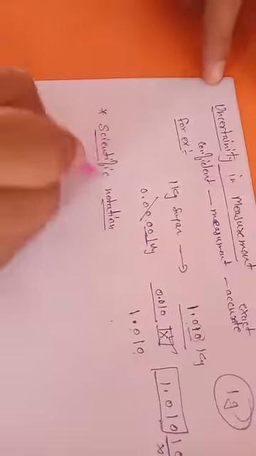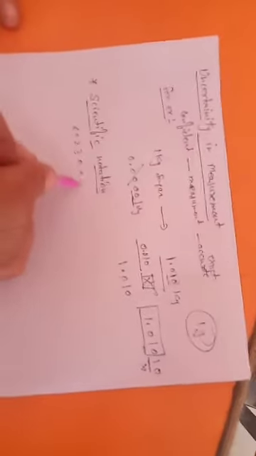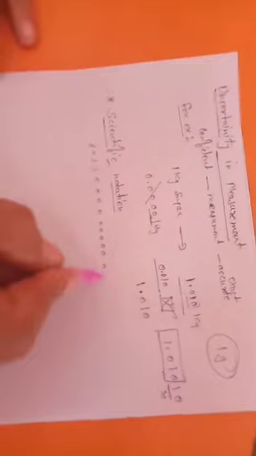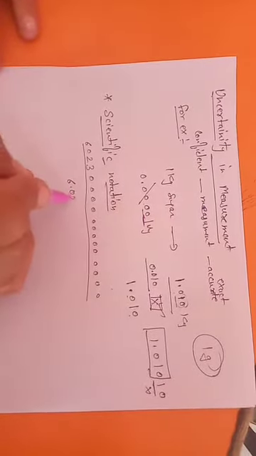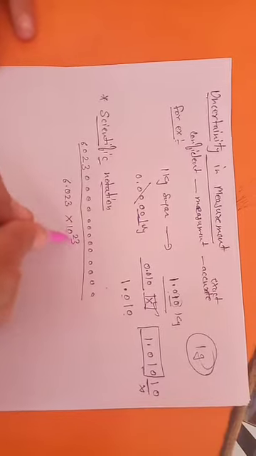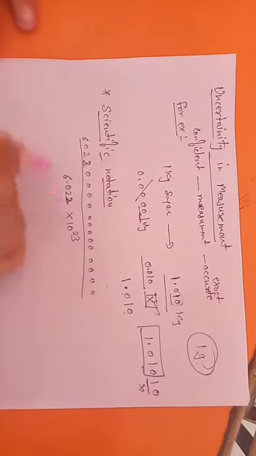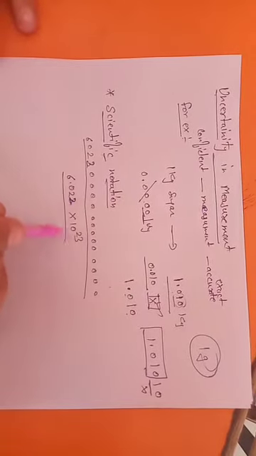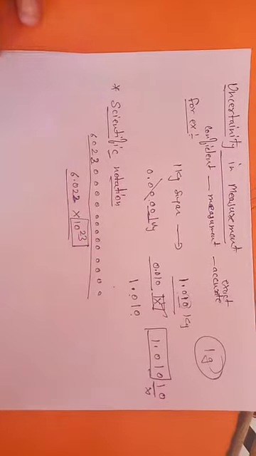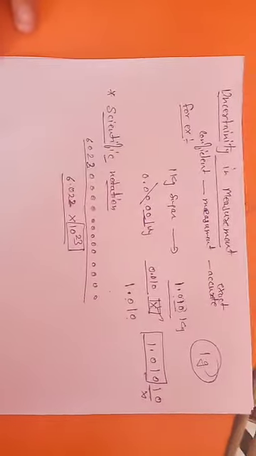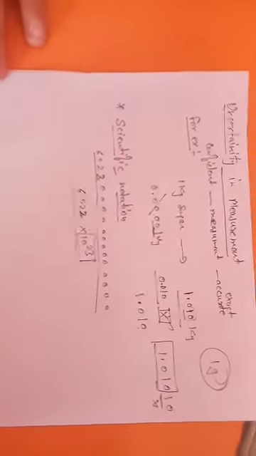Scientific notation is used in which cases? Like the Avogadro number, which is actually 602300000000000000000000. It's a long number, so how will we calculate this? Instead of writing it in full, you can convert it into 6.022 into 10 raised to power 23. So this is scientific notation: you can convert a larger number into 10 raised to some power.